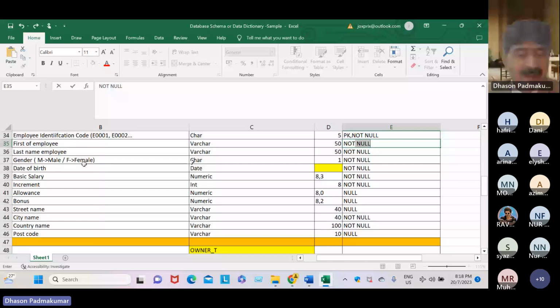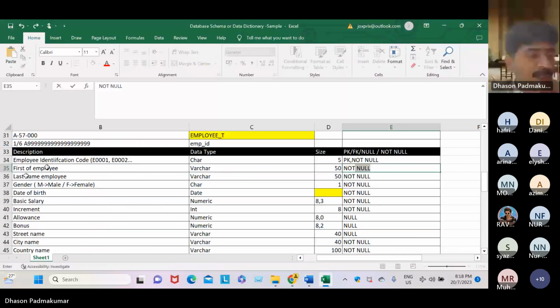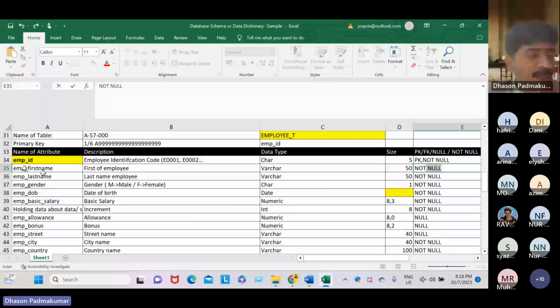So we know what is a tuple. Each row in a database table is called a tuple. And each column, see here, for example, EMP ID, first name, last name, gender, these are all column names, or attribute names.